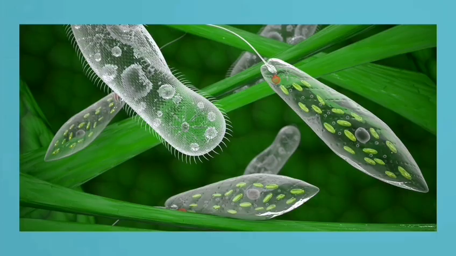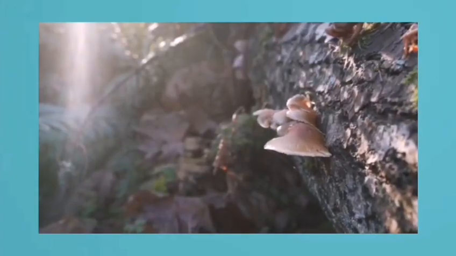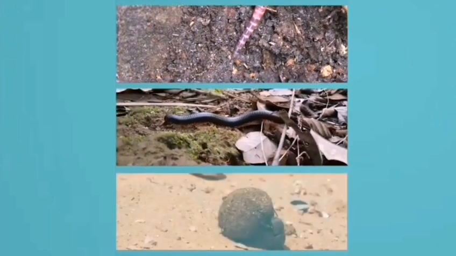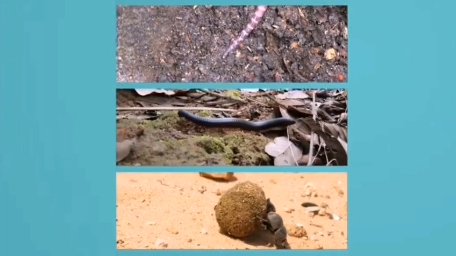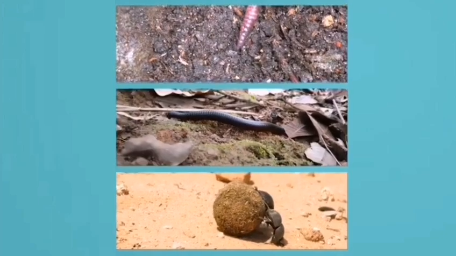Examples of decomposers. Bacteria. As the most abundant decomposers, bacteria play a vital role in breaking down a wide variety of organic material in diverse environments. Fungi. Fungi specialize in decomposing tough materials such as wood and plant litter, releasing essential nutrients back into the ecosystem. Earthworms. By consuming organic matter and creating burrows, earthworms improve soil structure and aeration, enhancing nutrient cycling.